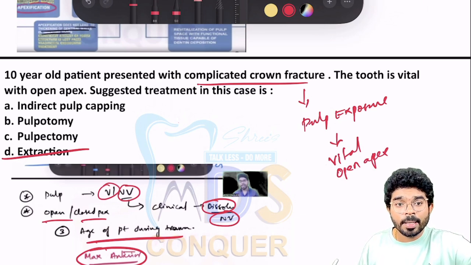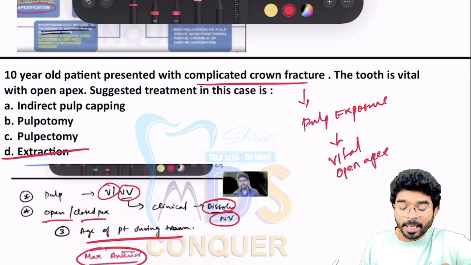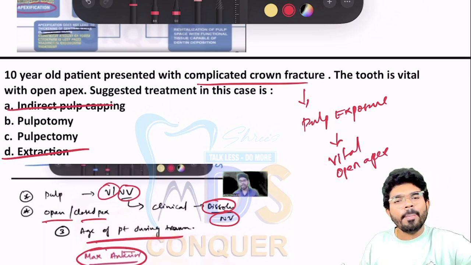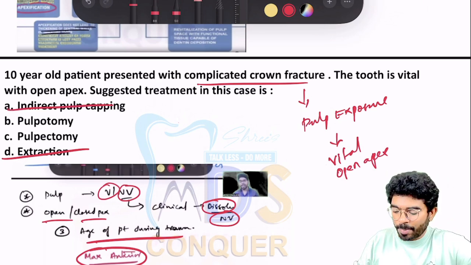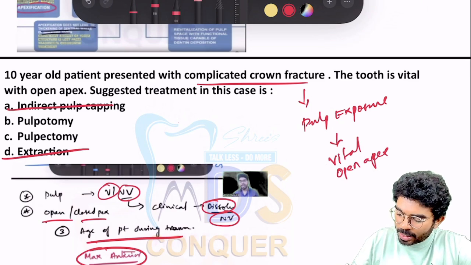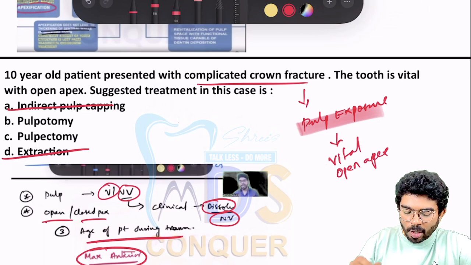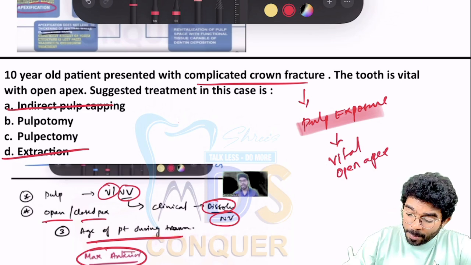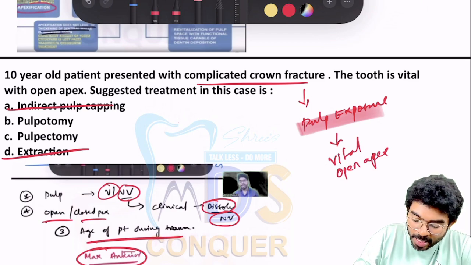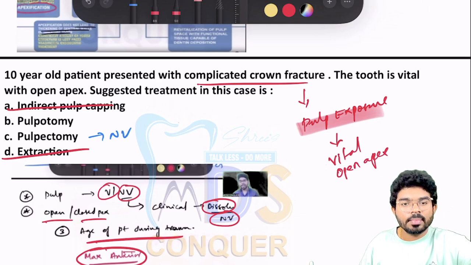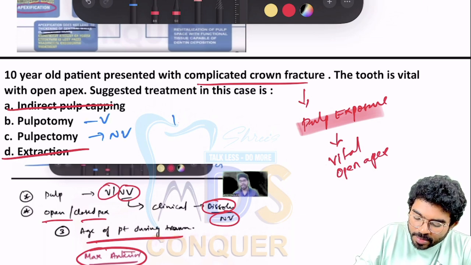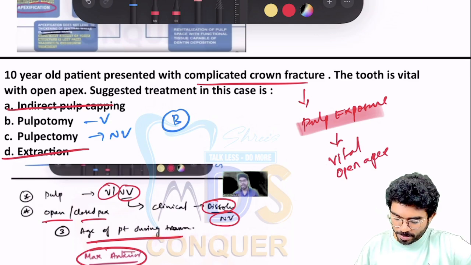The next comes pulpotomy, pulpectomy, and indirect pulp capping. Indirect pulp cappings are done when the pulp exposure is not there. Here the pulp exposure is clearly there, demarcated. So it cannot be the option. Either you have to go for pulpotomy or pulpectomy. Pulpectomy is done in non-vital teeth. Pulpotomy is done in vital teeth. So it's a vital procedure. The answer is very simple.